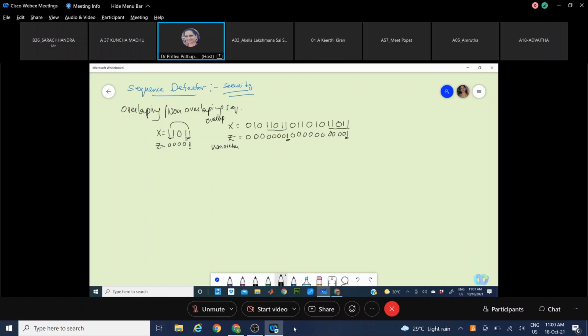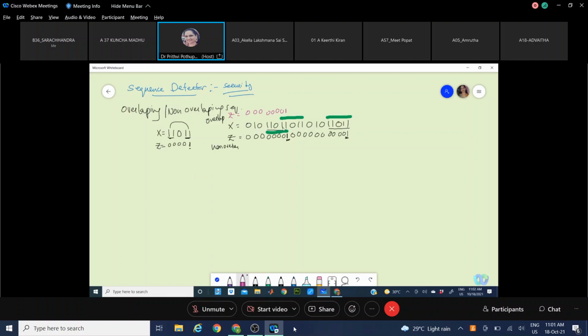So the last 2 bits can be taken as the first 2 bits. See here. The last 2 bits here will be taken as the first 2 bits of the next sequence. I can take this as the next sequence. See, second sequence, 1101. And this becomes the third sequence. This is first sequence, second sequence, third sequence. So what will be the output for this? 0, 0, 0, 0, 0, 0, 0. This is the first sequence identified. Output will be 1.